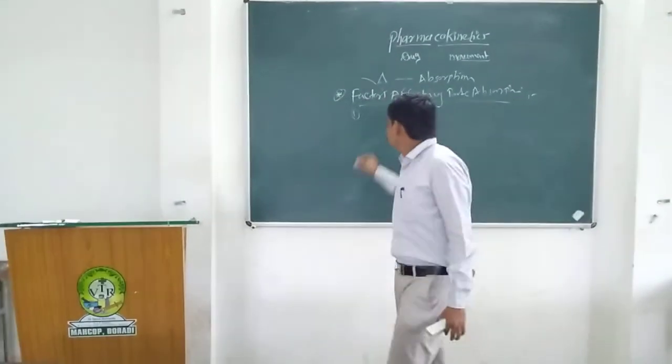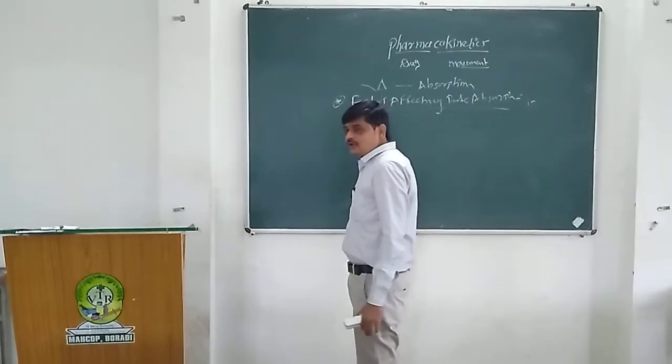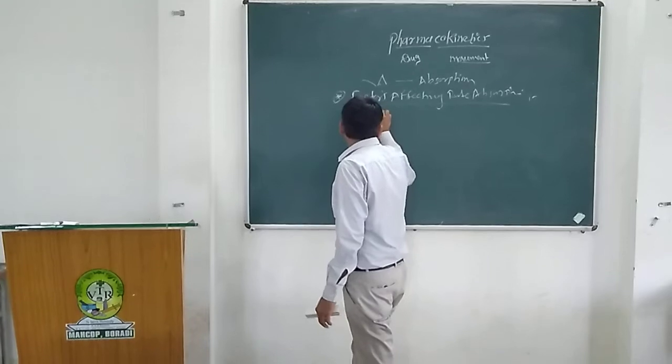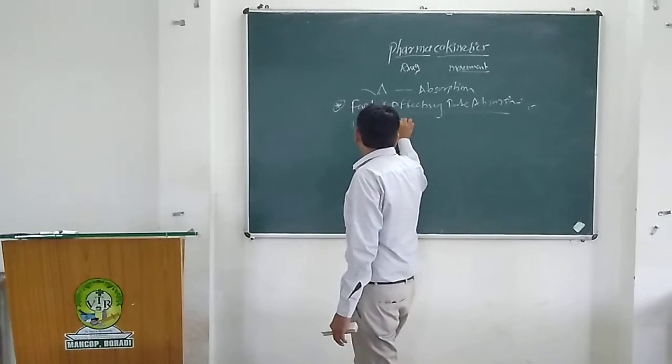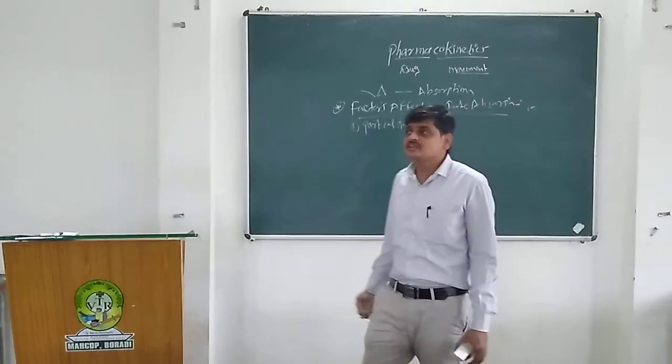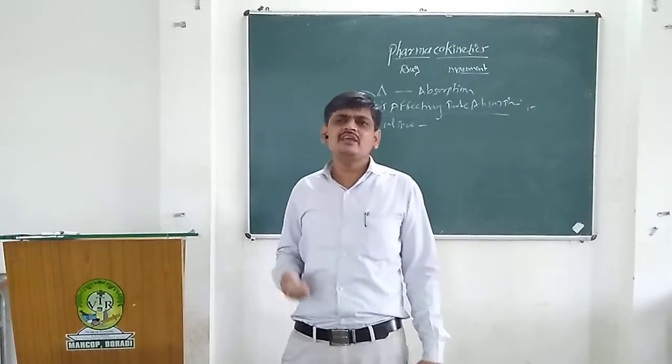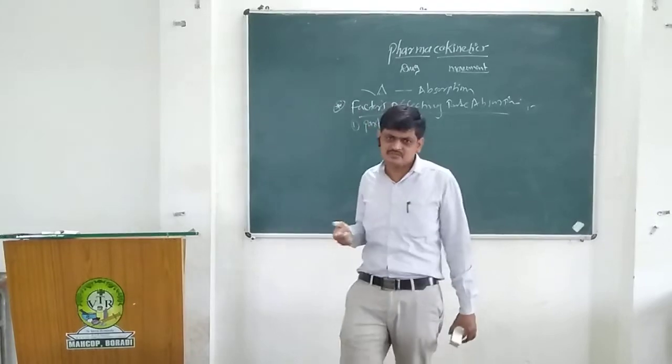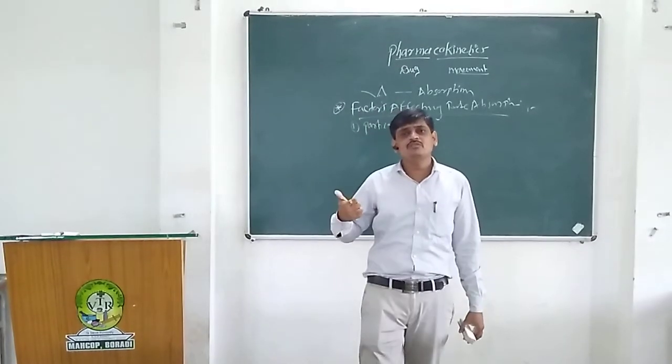The first factor that affects absorption is particle size. When the particle is smaller, it has a larger surface area, which ultimately affects absorption. That's why the smaller the particle, the greater the absorption.